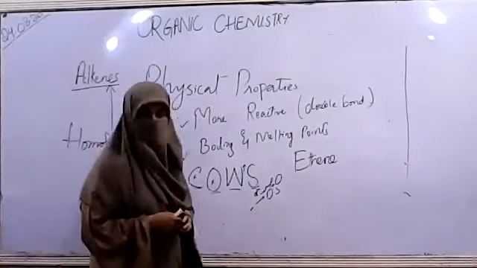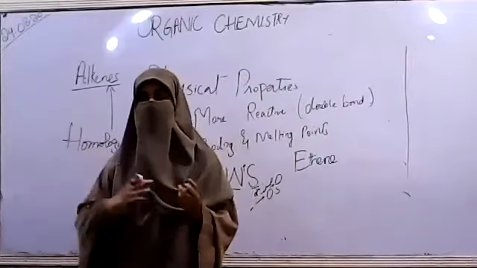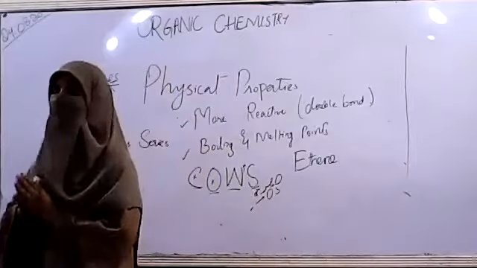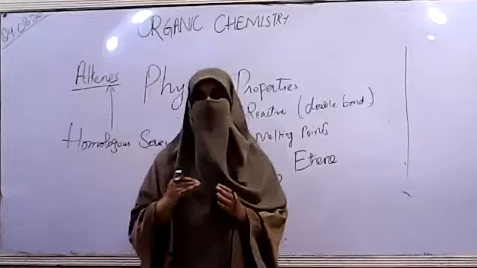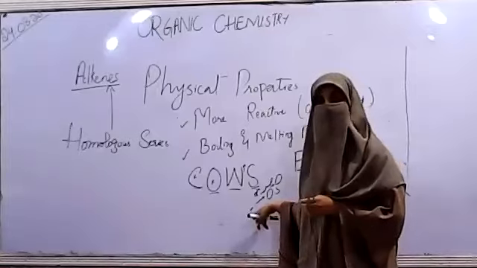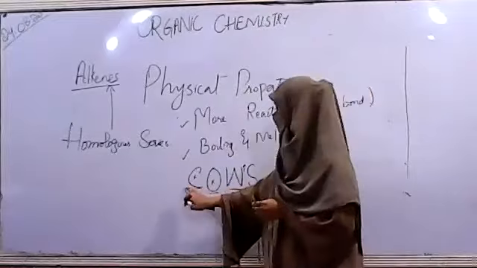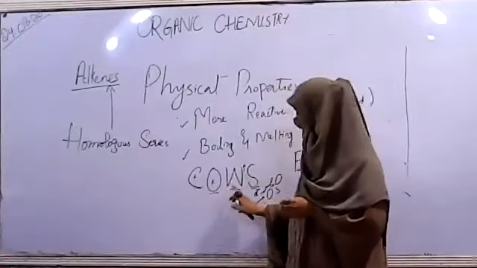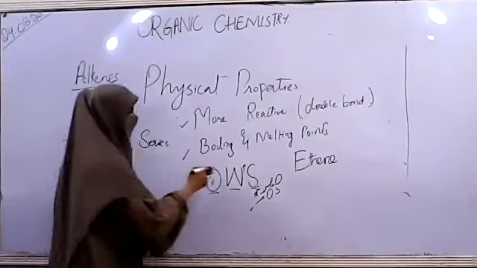So if we are talking about solubility in water, it means lower alkenes. As you move up in the series, increasing the number of carbon atoms in the backbone chain, the solubility in water decreases, and at a point they stop dissolving in water. But the solubility keeps on increasing in organic solvents. So this word COWS for ethene shows they are colorless, odorless, denser than water, and soluble in organic solvents. If they are denser than air, it means they can be collected by downward movement.